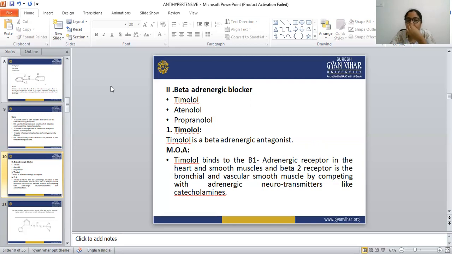Timolol competes with the catecholamine, which is a neurotransmitter. When timolol competes with the catecholamine, the cardiac output decreases, the resting and the exercise heart rate decrease, and the systolic and the diastolic blood pressure decrease.